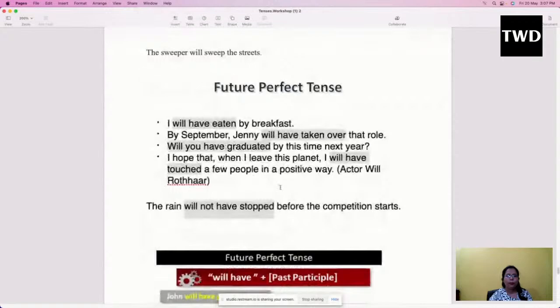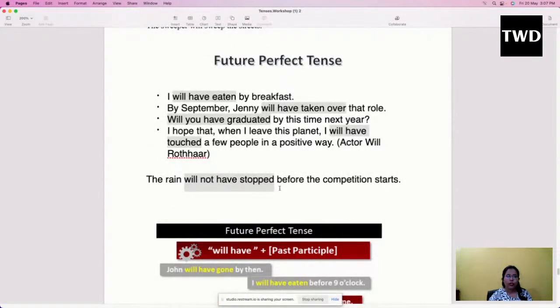Okay, future perfect tense. Future perfect tense talks about any action that is going to happen in the future. Like, I will have eaten my breakfast. So you are showing a certain time in the future, and within that time you will be doing some work.